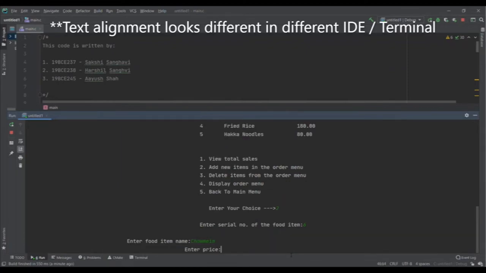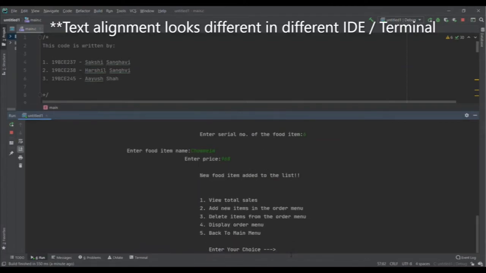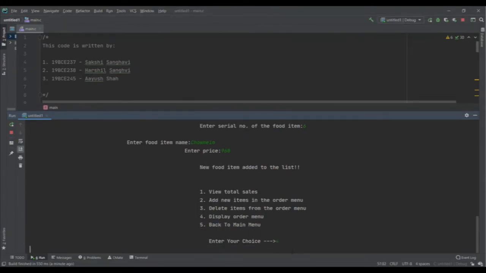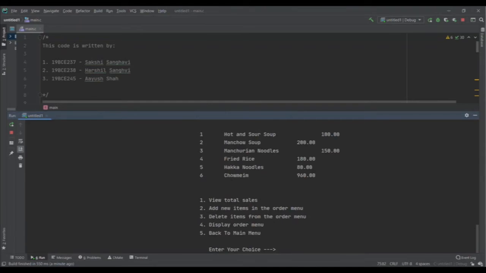And I enter its price. Now let's display the order menu again. So you can see that the new food item is successfully added in the menu list. Similarly, we can delete an item also from the food order menu.